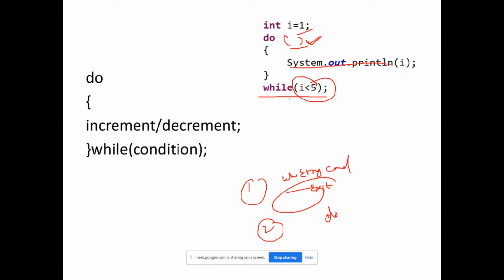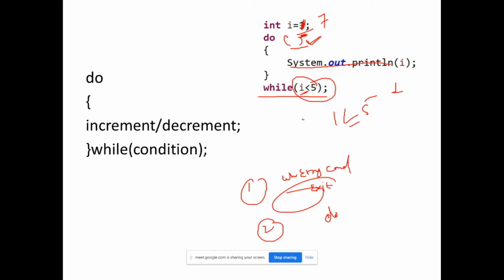So i should be less than 5, but i is equal to 1 at the initial stage. It will print 1 first, right? Then only it will check 1 is less than 5, right? And it will again check that 1 is less than 5, and when the condition is not true, it will not go back, right? So suppose I remove this one and I make it 7.